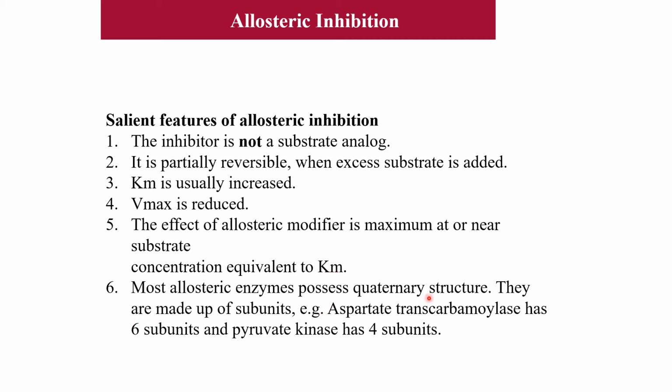Most allosteric enzymes possess quaternary structure, that means they are made up of subunits. Aspartate transcarbamylase is an example of an allosteric enzyme. It has 6 subunits, and pyruvate kinase has 4 subunits. So these two are examples of allosteric enzymes.